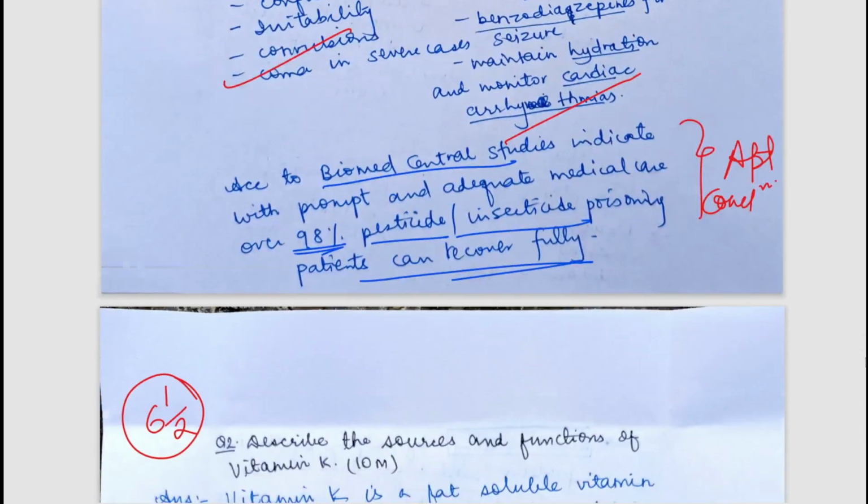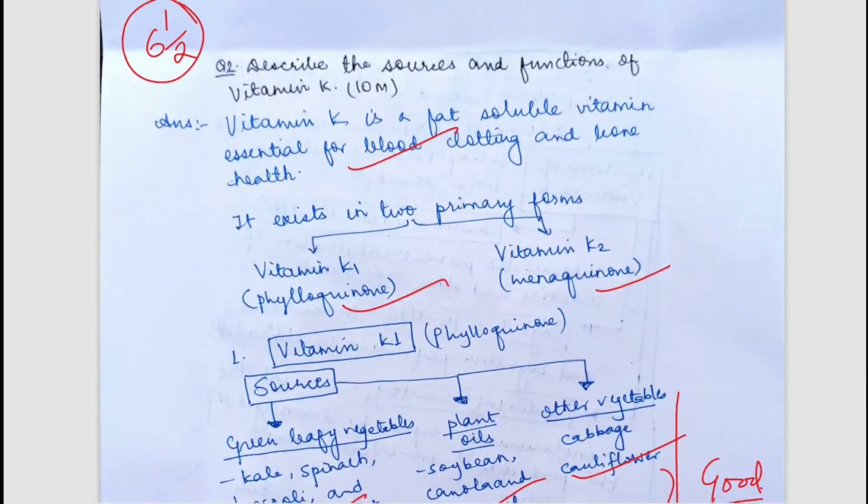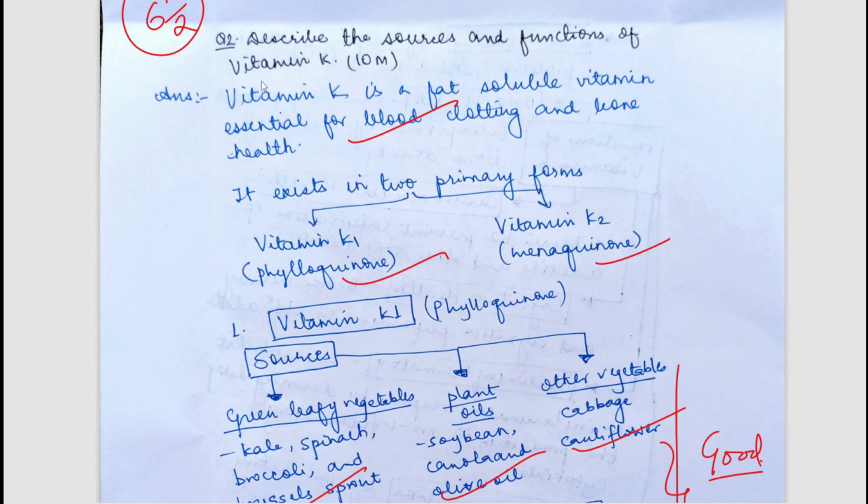Now let's move to the second question, that is describe the sources and functions of vitamin K. So this question was on an easier side, and I think most of you will be able to write the answer. And in introduction, the student has written something about vitamin K, that is fat soluble vitamin, and its essential function is in blood clotting. So it is very important. You must mention this. This is the basic function of vitamin K. Its types have been also mentioned.